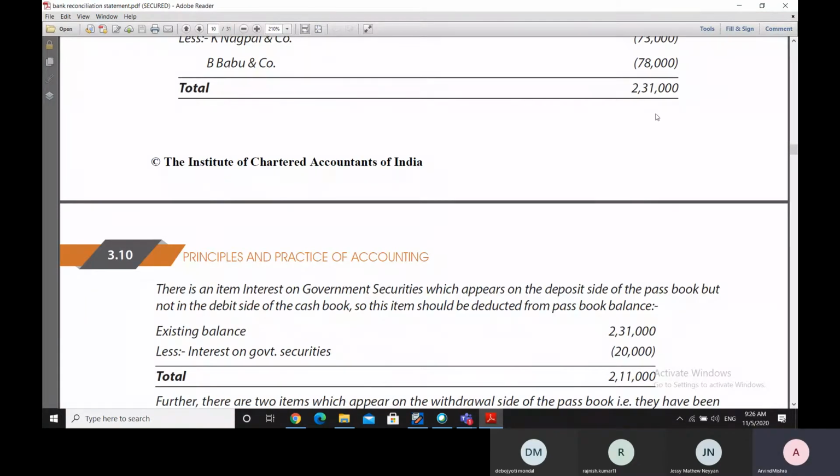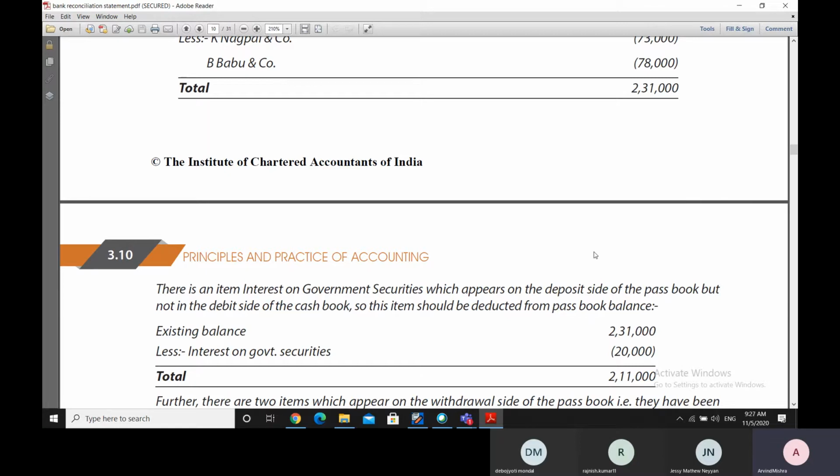Having come to the figure of 2,31,000, we have also found that there is an item called interest on government securities, which is an interest coming on the deposit side of the passbook. Well, that is something which is there in the passbook. So far, we were looking at those things which were there in the cash book, but they were not there in the passbook.